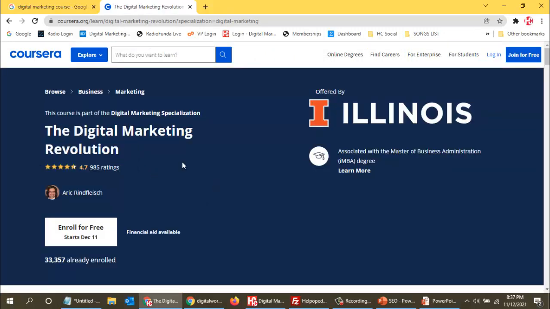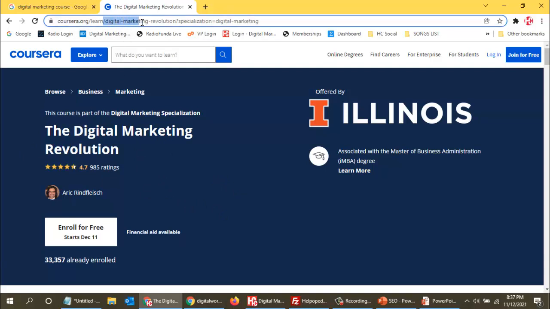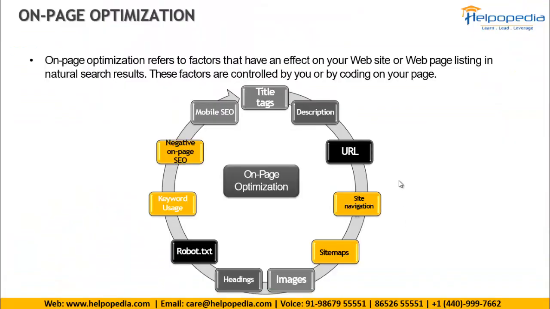And over here also you can see digital marketing is there, and in the title also you find digital marketing over here. So everywhere that should be present. So in your navigation, that is the menu, the links should contain digital marketing. Your primary keyword should be there in the site navigation also.